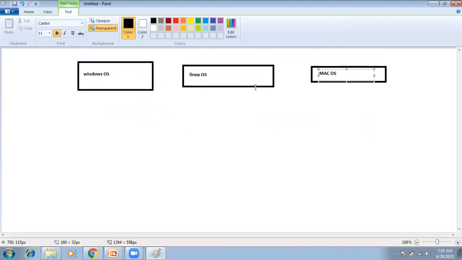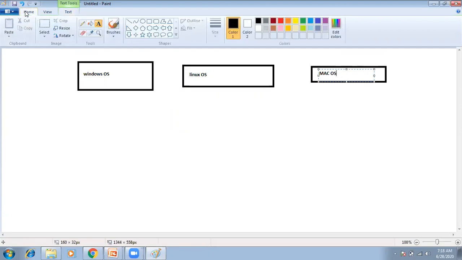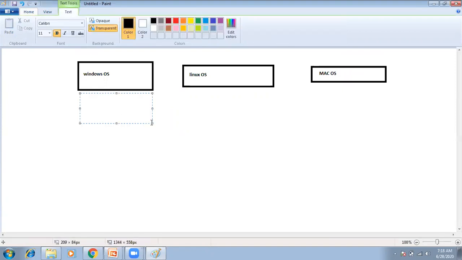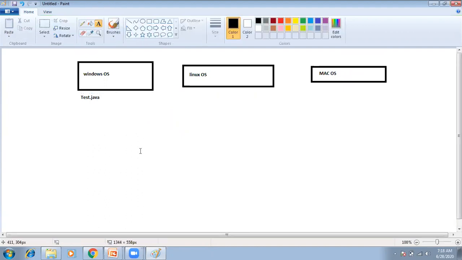Okay. See, for example, we have three operating systems: Windows operating system, Linux operating system, and Mac operating system. Here we have written a Java program. For example, we have written test.java in Windows operating system.